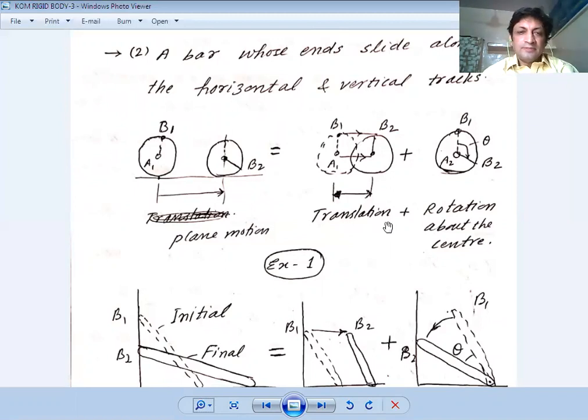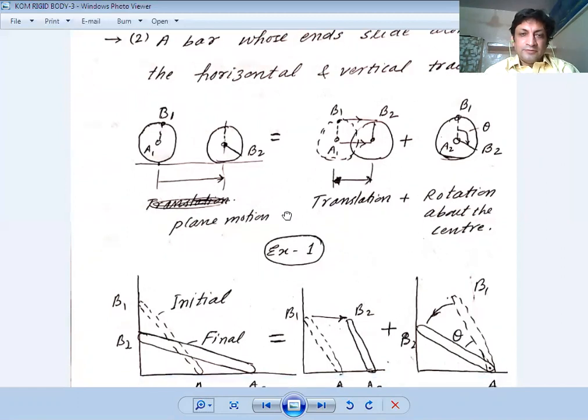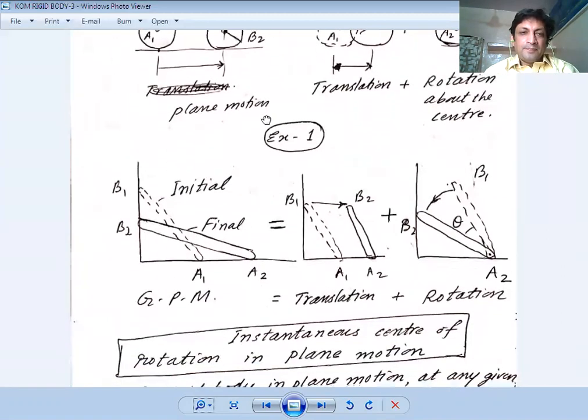Another example is sliding or slipping of a ladder.